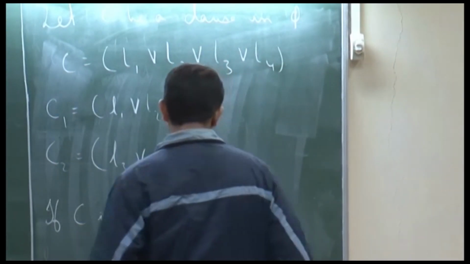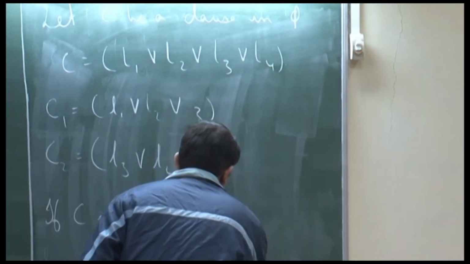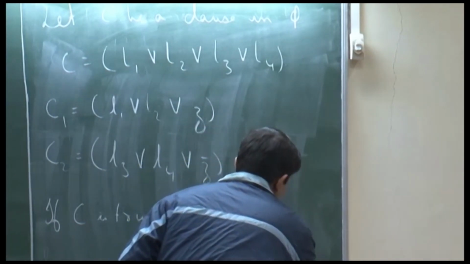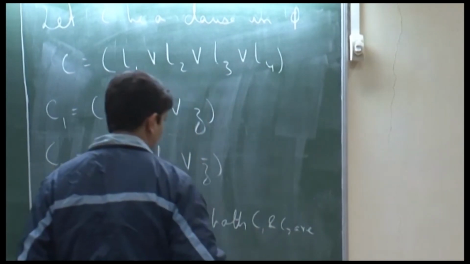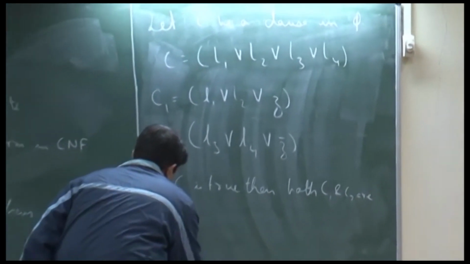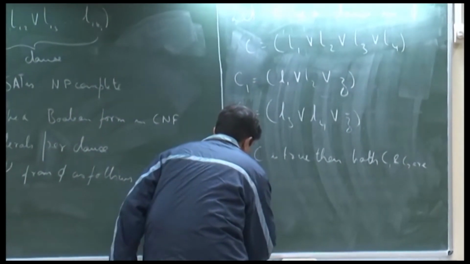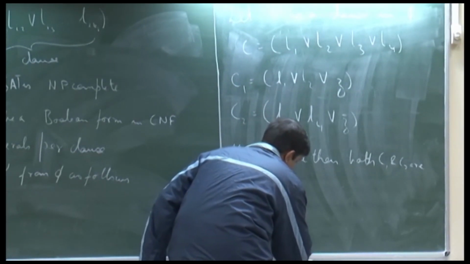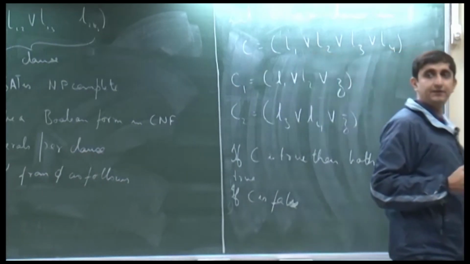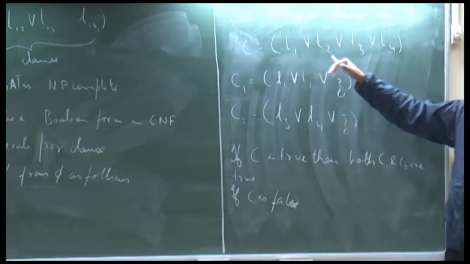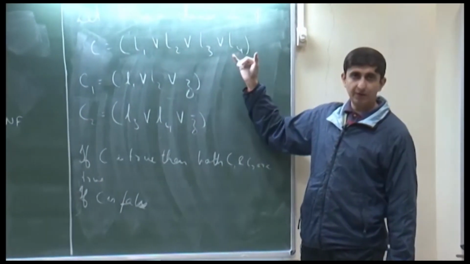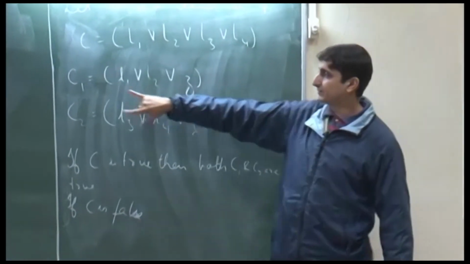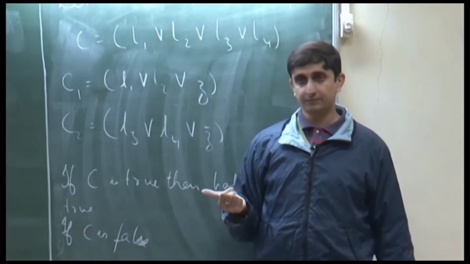So, if C is true, then both C1 and C2 are true, and if C evaluates to false, then what? It means all these 4 literals evaluate to false, so no matter what value we give to Z, at least one of C1 and C2 has to be false.